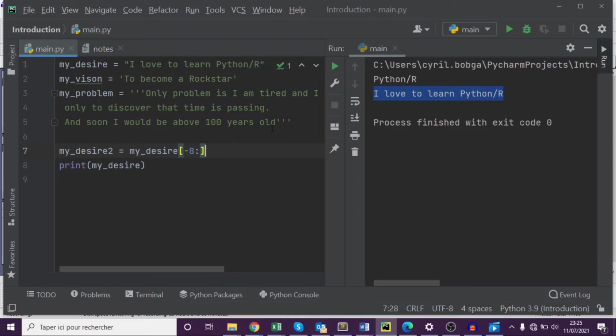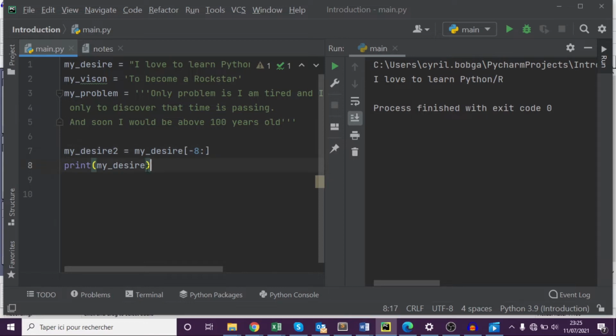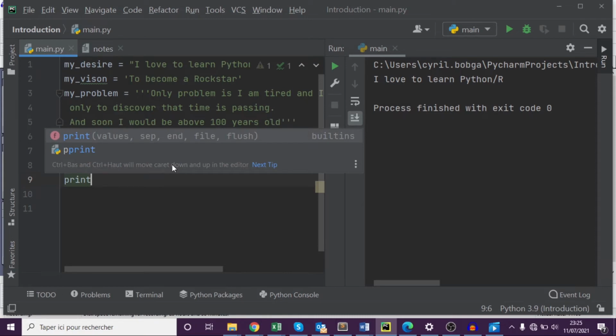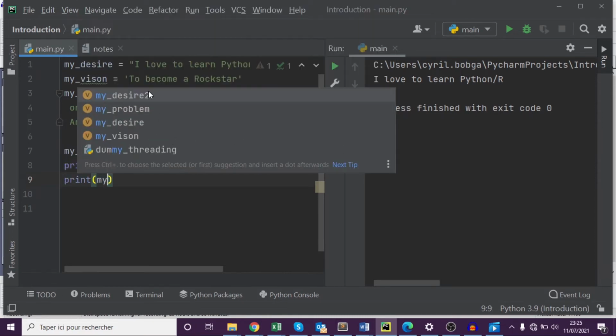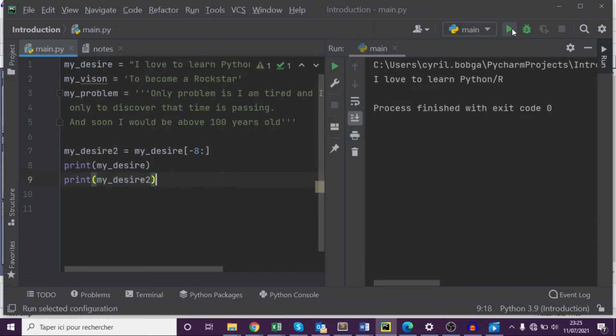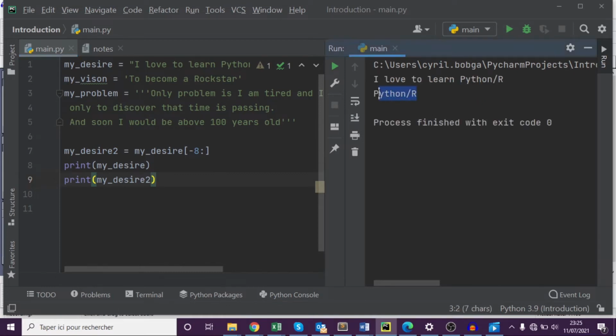Now you see, you're only printing this my desire, right? Now, when you come here, you print now my desire 2. You run that, you see, it comes out like this. So this was just to show you that whatever we're doing up here, we were not changing the structure of this string. We're just making a copy and working on the copy. This is the new string that we can create from slicing this original string like this.